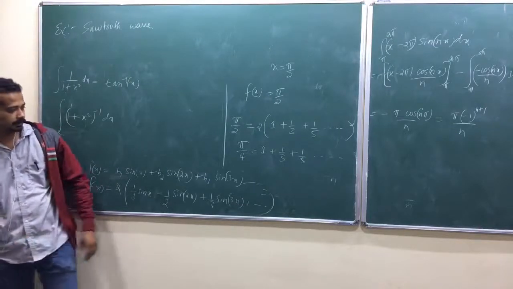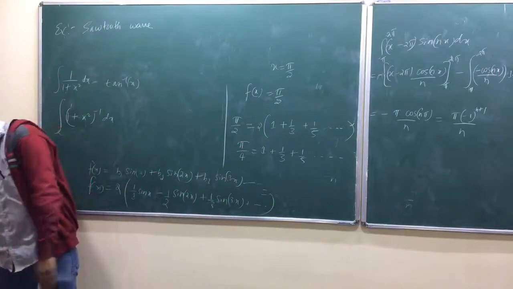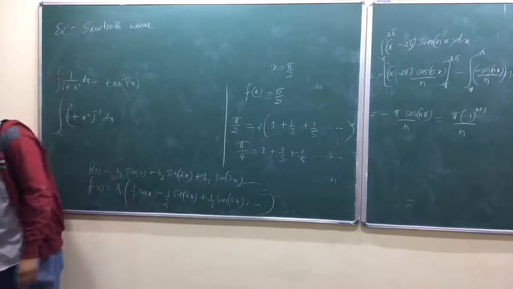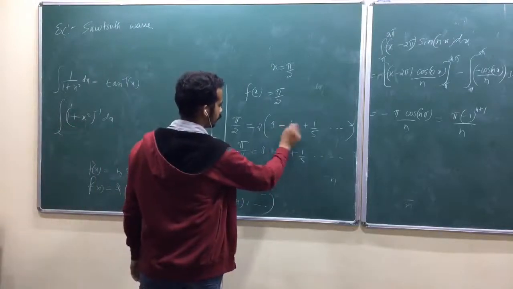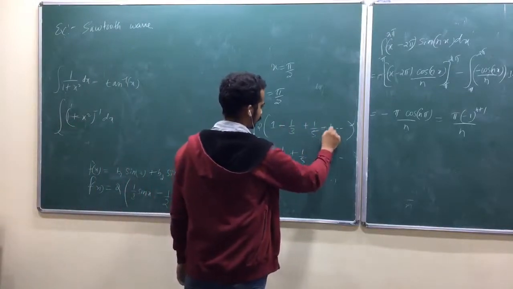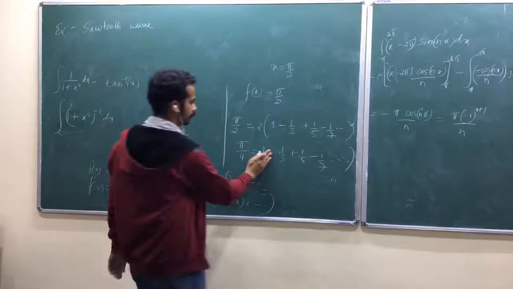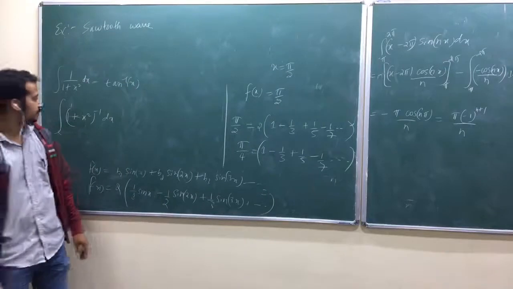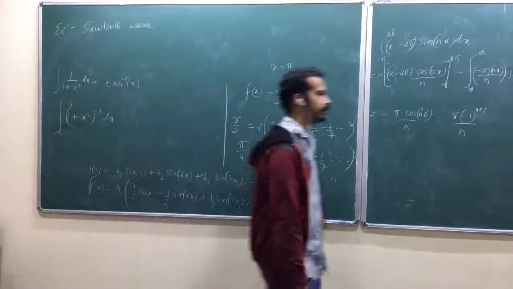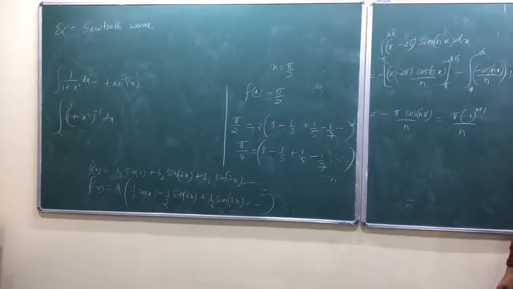Yeah, sin 3 pi by 2. You haven't observed, look here. I got alternating signs here, am I right? What is this one? Minus 1. This is plus, next one is minus. Alternating signs. 1 minus 1 by 3 plus 1 by 5. If all were positive, I think it may diverge actually.